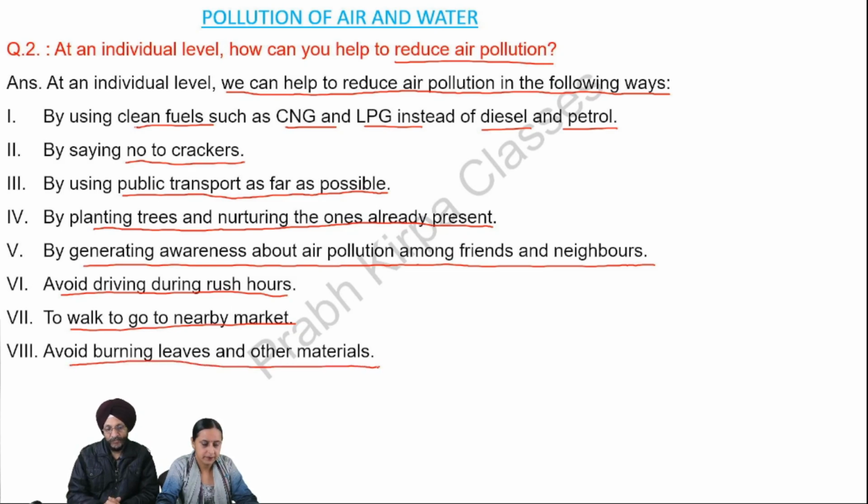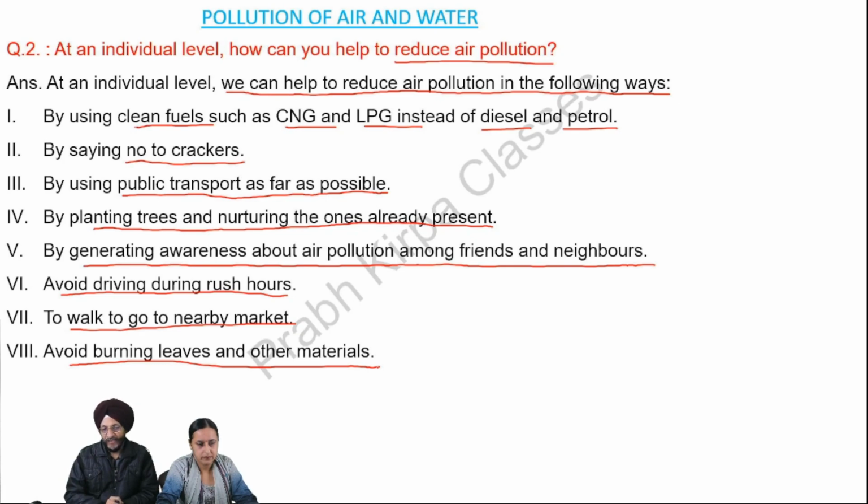Now we have the question before us: what steps can be taken by an individual to reduce air pollution? If somebody thinks that if I don't take any step to reduce air pollution, it will not matter, however, if all of us start thinking in the same way, then air pollution will rise manifold.